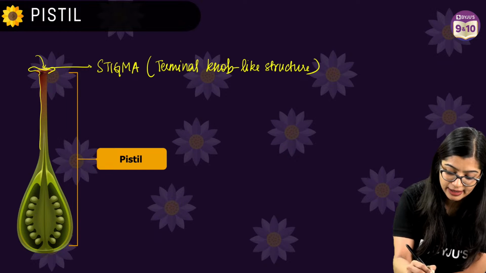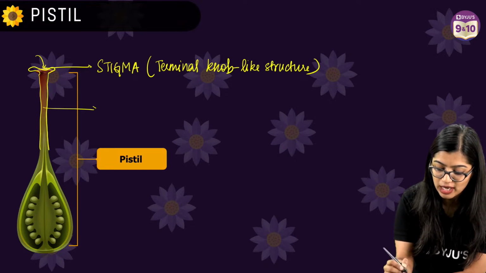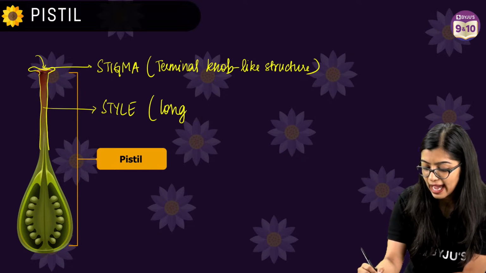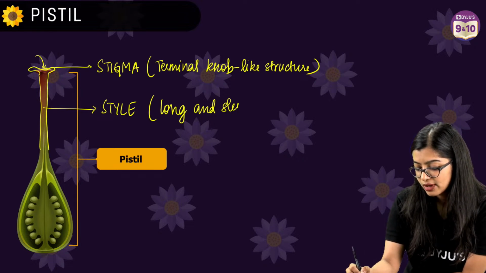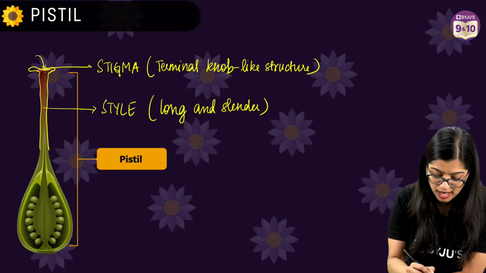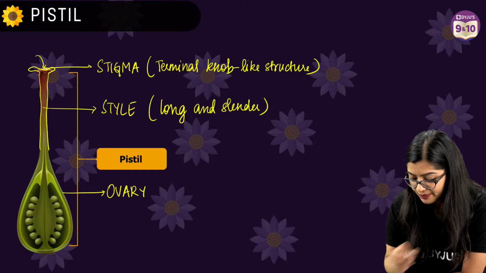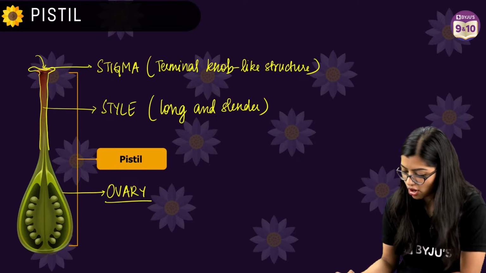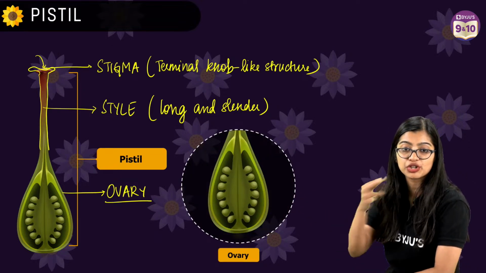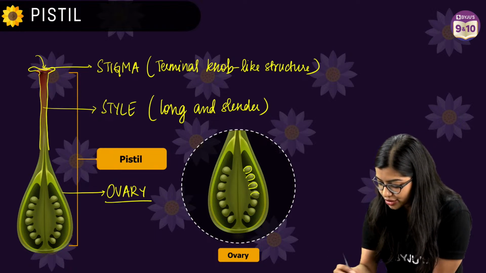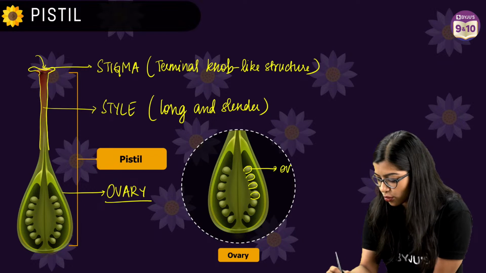Now this will lead into a long, slender, tubular part known as style. So this is long and slender, which will connect your stigma to the swollen base, which is your ovary, right? Now, ovary, of course, consists of many small structures. This is a zoomed version of it, right? So we see that there are many small ovoid structures here known as ovules.